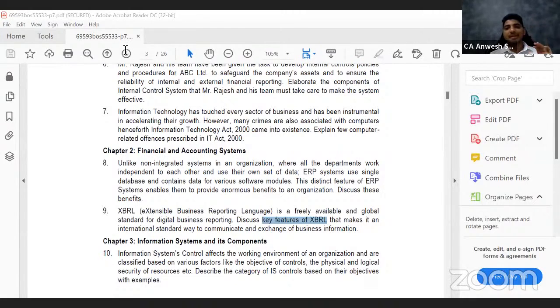Okay. Now, XBRL is not a software. XBRL is a language, or I would say it is a standard that you are supposed to follow. Okay. Now, if you are given a free hand saying that you prepare the balance sheet however you want, then one person may call it closing stock. Another person may call it inventory.